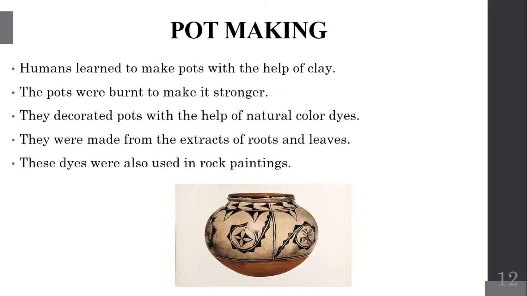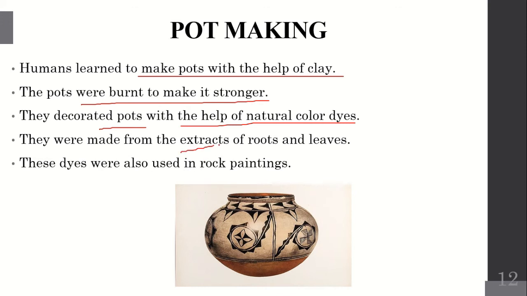So next is pot making. Humans learned to make pots with the help of clay. The pots were burnt to make them stronger. They decorated pots with the help of natural color dye. They were made from extracts of roots and leaves. These dyes were also used in rock painting.